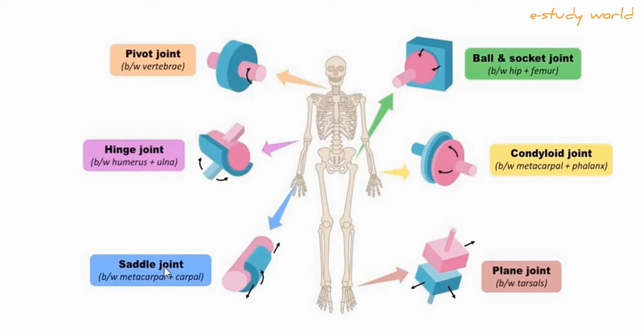Saddle joint. Saddle joints are present between the metacarpals and carpals. In this joint, synovial fluid and cavity are not present, but one bone glides over another bone. Plane joint. Plane joints are between the tarsals.